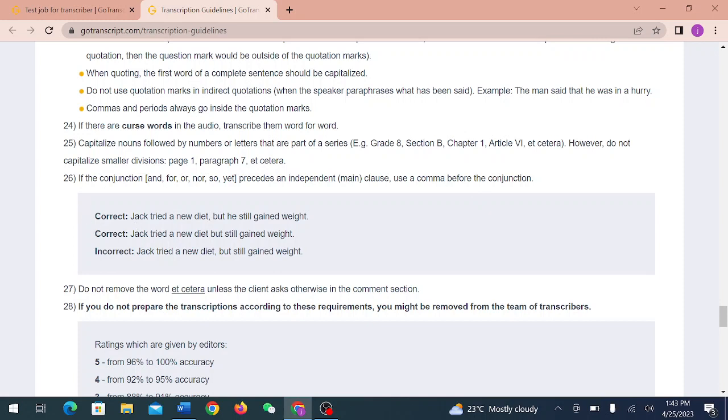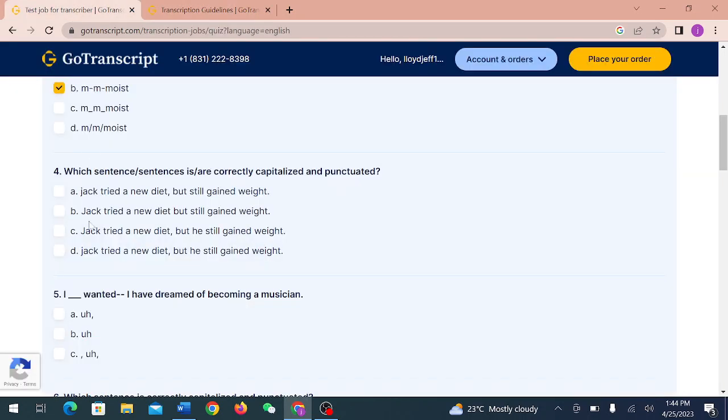So our correct answer is, Jack tried a new diet, comma, but he still gained weight. Also, our correct answer is, Jack tried a new diet but still gained weight. So in either way, it's still correct. But it's wrong: Jack tried a new diet, comma, but still gained weight. So our correct answer is this one and this one. So in our test, our correct answer is B and C.